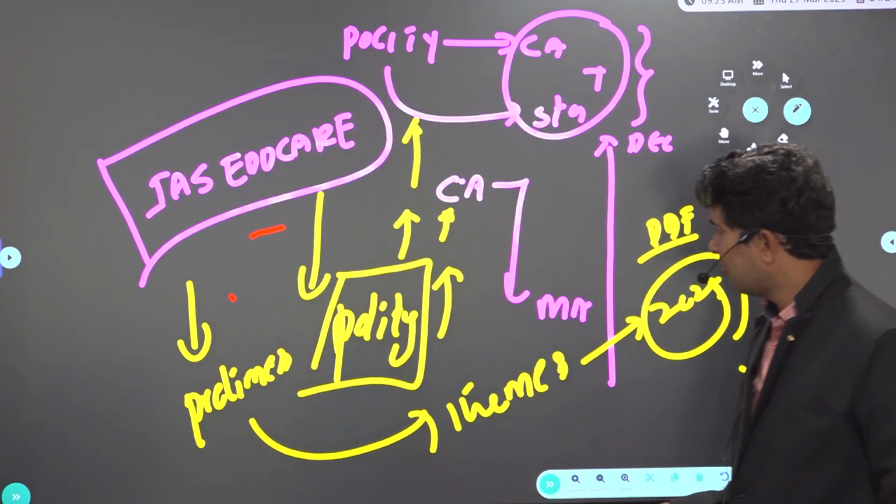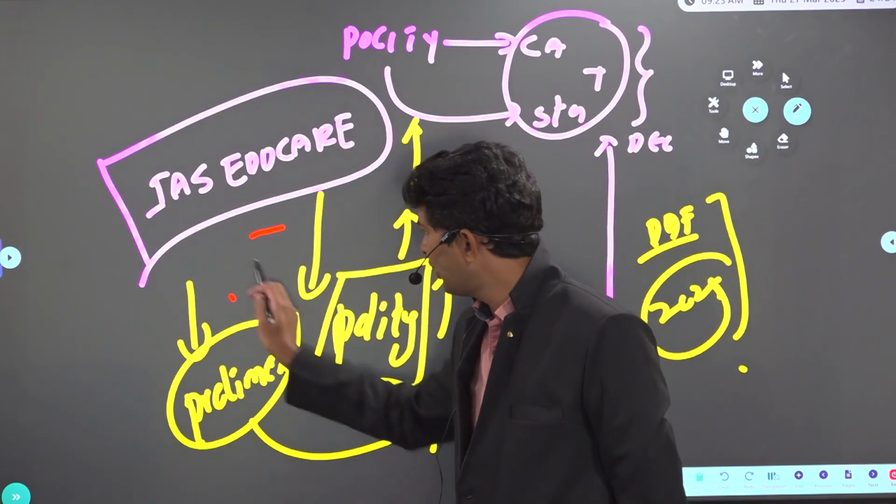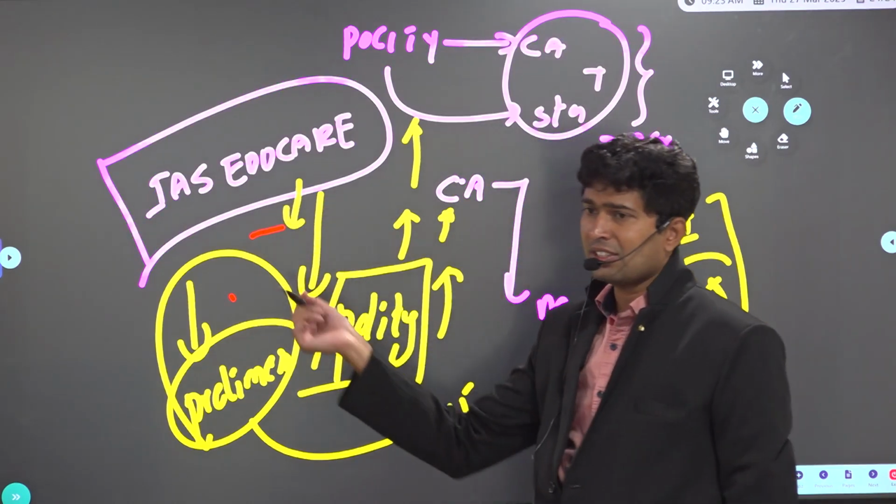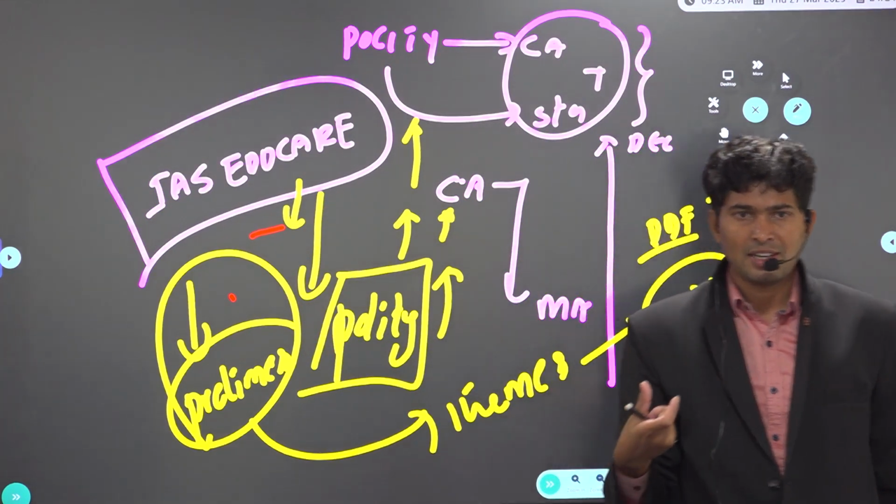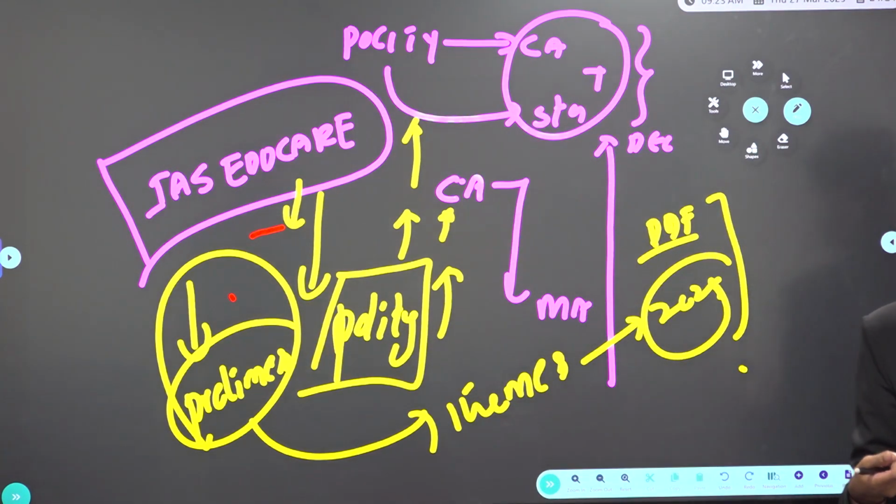But if you didn't start current affairs preparation till now, what you can do is go subject by subject: read the static part, read the current affairs, read the static part, read the current affairs. Once polity is over, when you read the polity current affairs, you'll be able to understand, because the static base is already created. So don't postpone the current affairs till the last day of the preparation. No. Ideally, now polity is getting over.